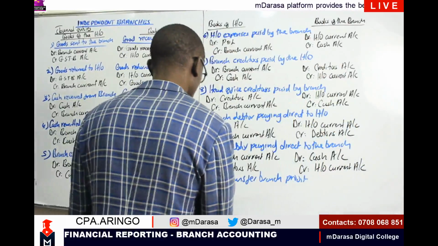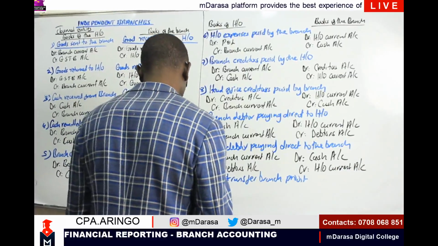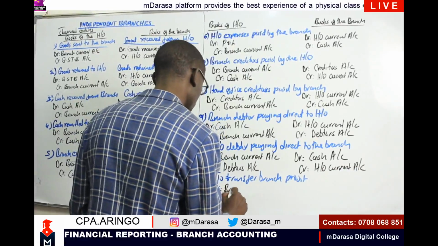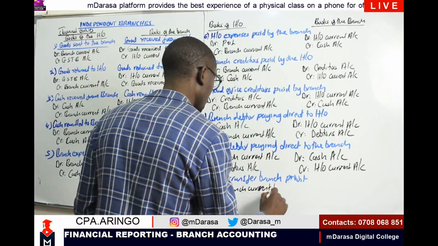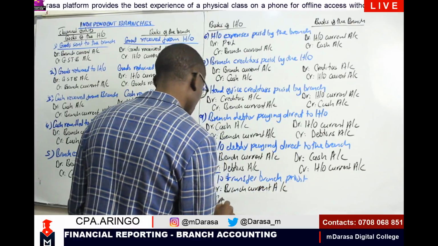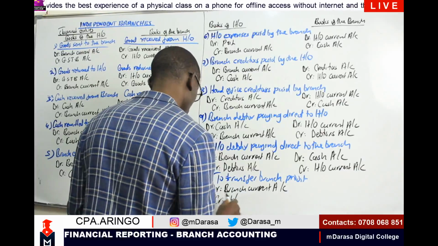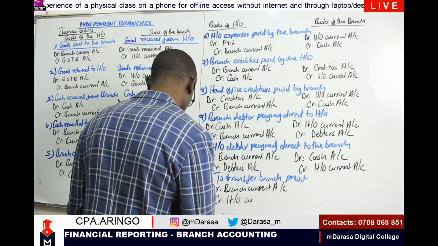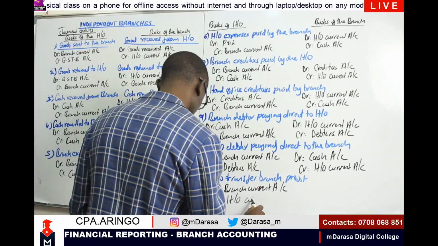So on the side of the head office, we are going to debit our branch current account, and we are going to credit our head office current account.